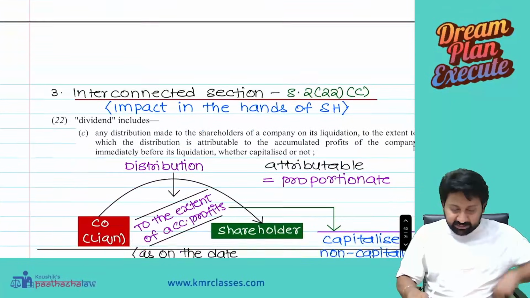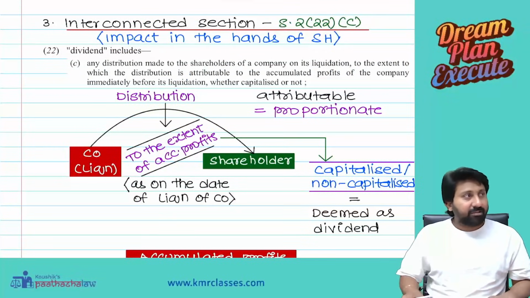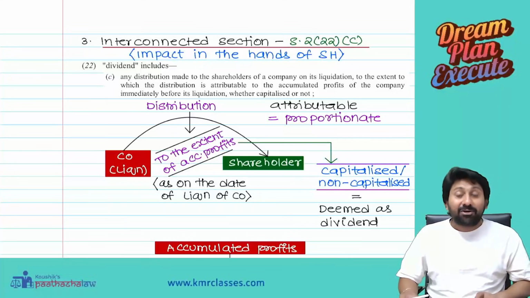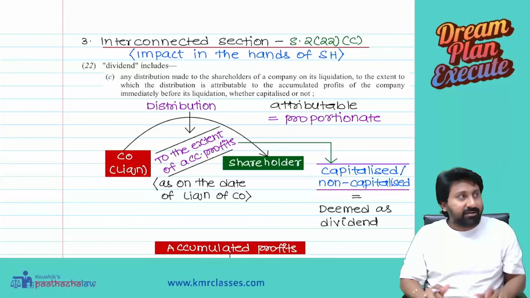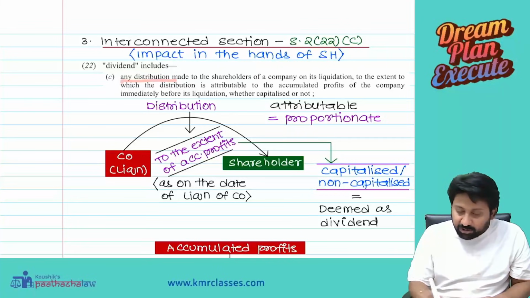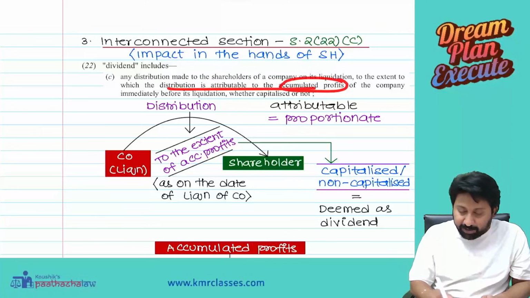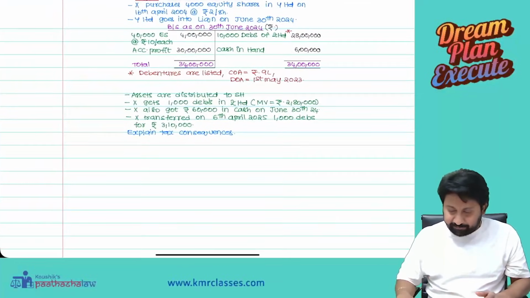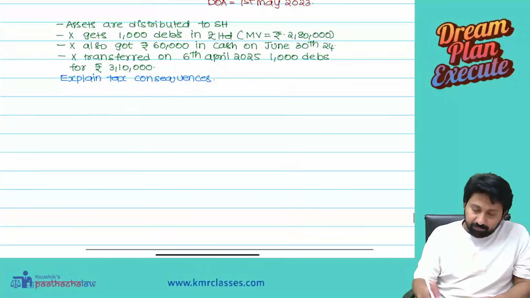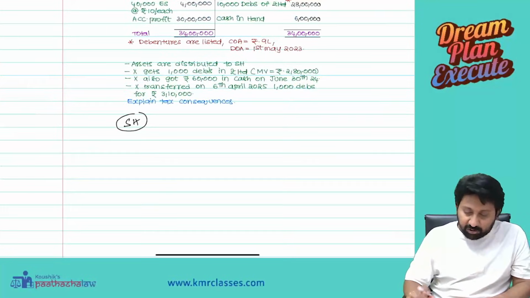Okay? Next. Let us go to section 2 clause 22 sub-clause C. What they said. Now, what are we doing now? With the help of the problem, we are going to link the sections and understand. Any distribution made to the shareholders of a company on its liquidation, to the extent to which the distribution is attributable to accumulated profits of the company immediately before liquidation, whether capitalized or not. Sir, how to understand? See here. Now, tax implications in the hands of shareholders, let us see.